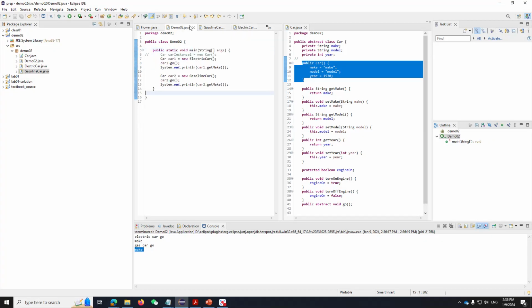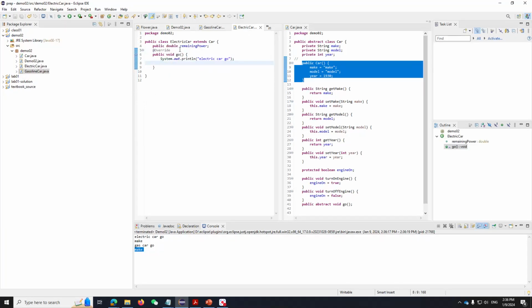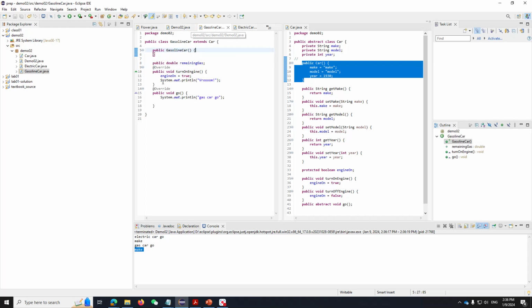Oh, wow. See, even if I do that. So first of all, for electric car, it's using the default behavior, which is calling the car itself, right? For gasoline car, even if I don't call super here, the super is still called.